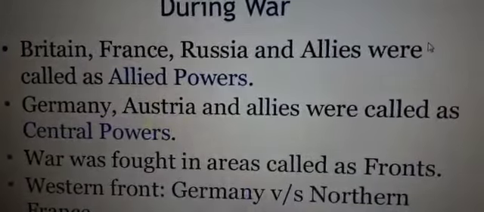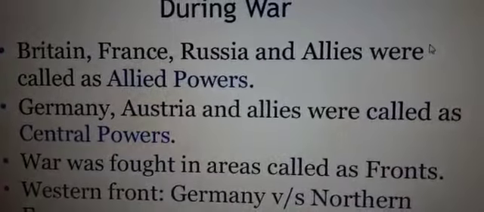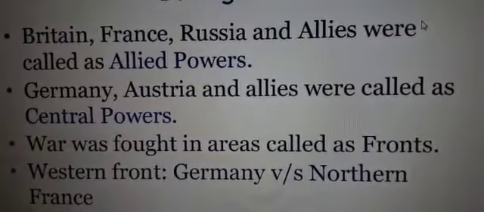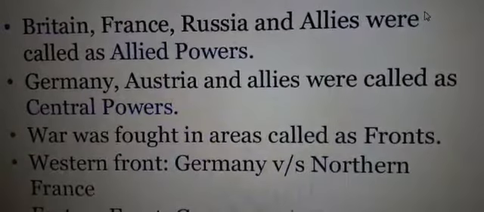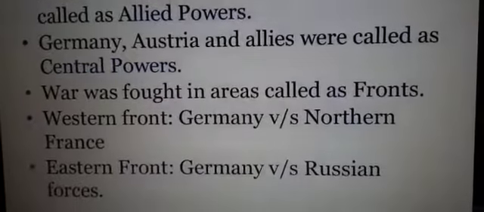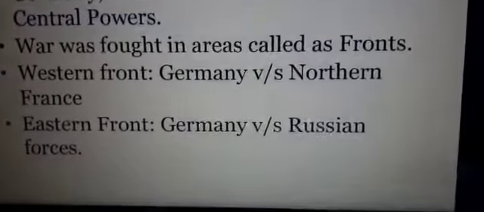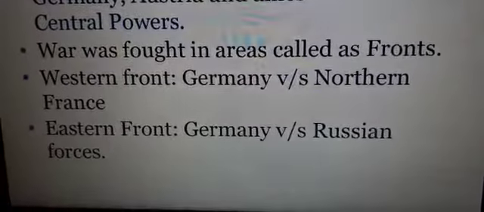Now what happened during the war? Britain, France, Russia and their alliance were called the Allied Powers. Germany, Austria and their alliance were called the Central Powers. So children, every time you come across these two terms, Allied Powers and Central Powers, you should know which countries were there. The war was fought in areas called fronts. The Western Front was Germany versus Northern France. The Eastern Front was Germany versus Russian forces. So in these two fronts, Western and Eastern, they were having the war.